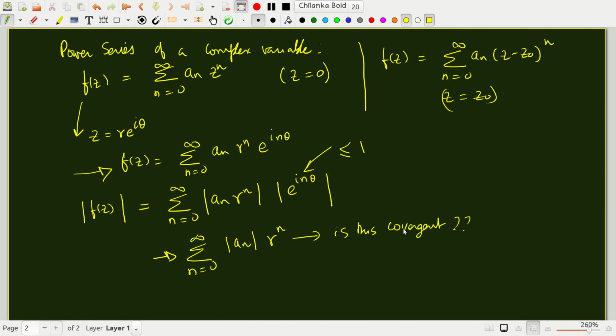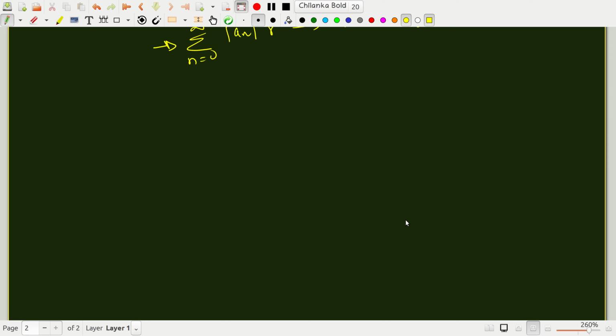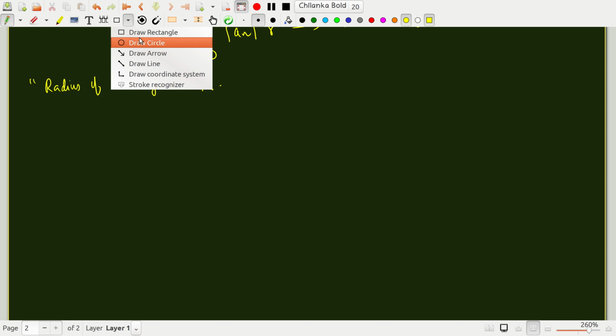Now, I will only briefly mention this. You can figure out what is called the radius of convergence of this series. What is meant by radius of convergence? R. Imagine you have a series. Let's draw a circle.